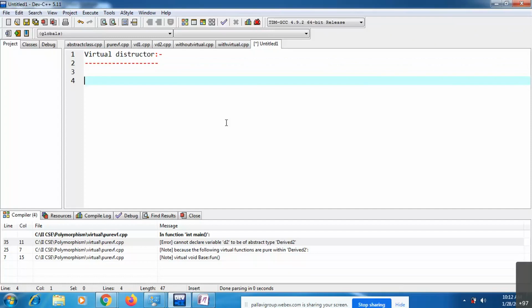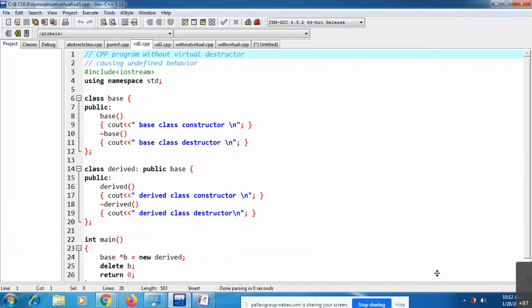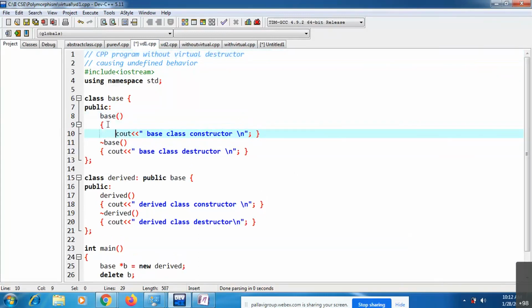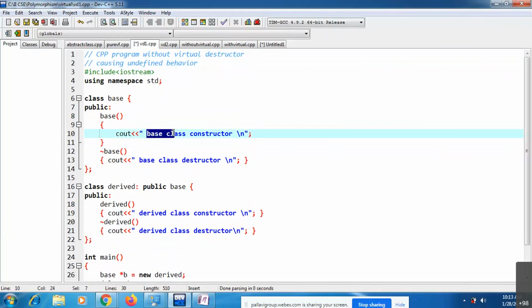Can anyone remember? For example, you have a base class and a derived class. Just see this. This is the base class. This is the derived class. In the base class, you have one default constructor. This is the default constructor, base. Inside base, I have written one simple cout statement, base class constructor.